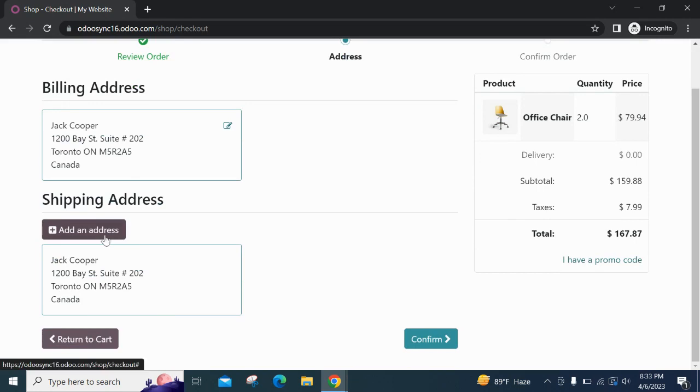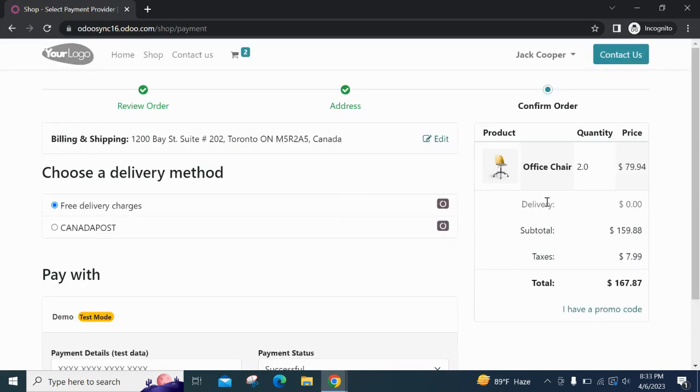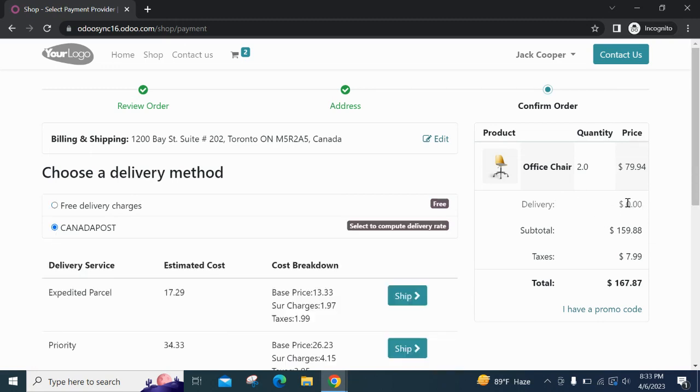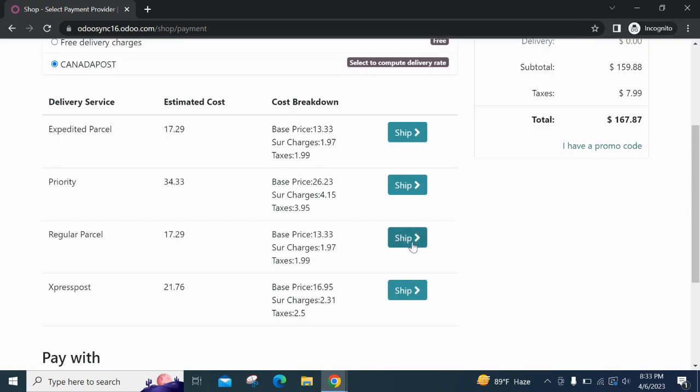US delivery and international delivery are also possible in our system, so they need to provide the address according to their needs. I provided a Canada address and now I'm going to confirm. I'm selecting Canada Post as the delivery method, and now we can see the delivery is showing 0, and I'm selecting this as a delivery service.